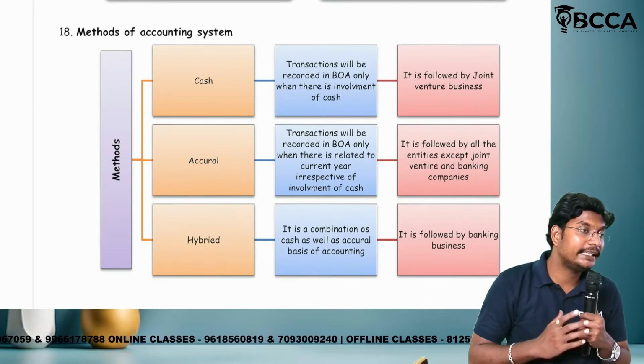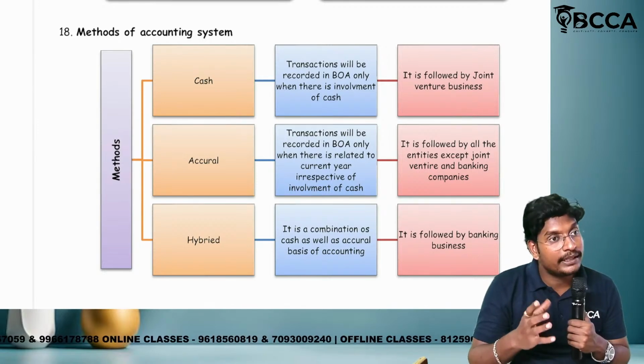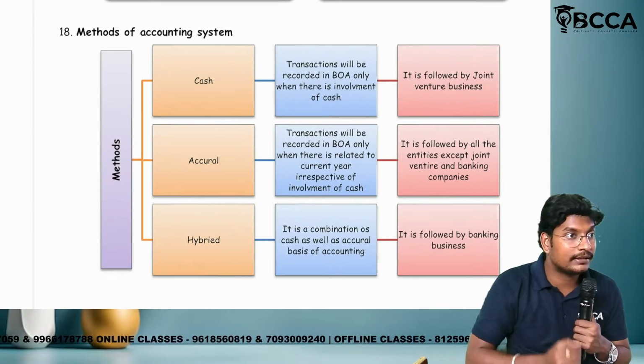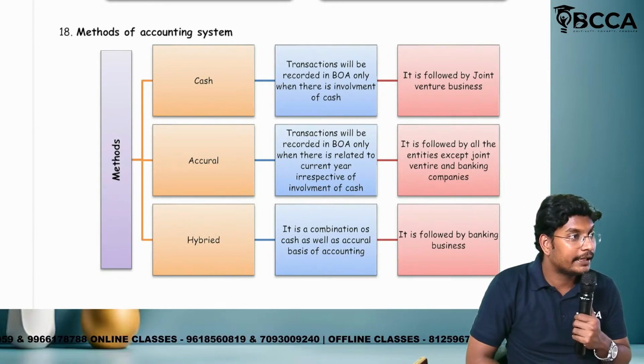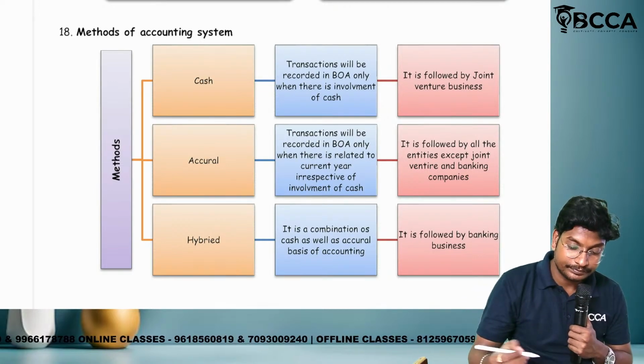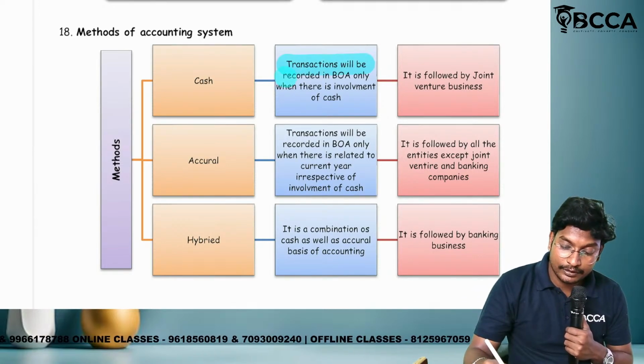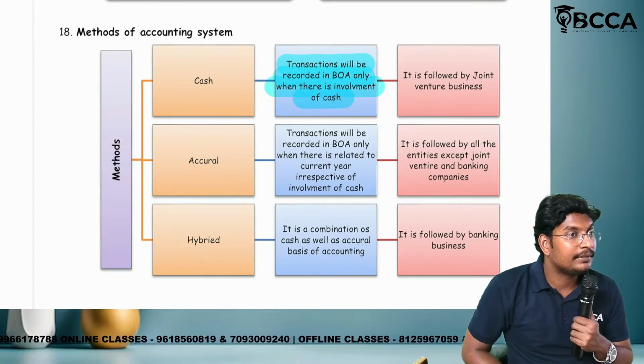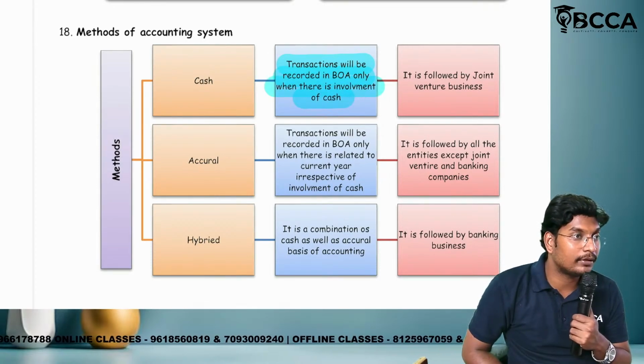We are maintaining the books of accounts by applying two methods. What are the two methods? Cash basis and accrual basis. Please read here once. In cash basis, the transactions will be recorded in the books of accounts only when there is involvement of cash. That means only cash transactions will be recorded here.